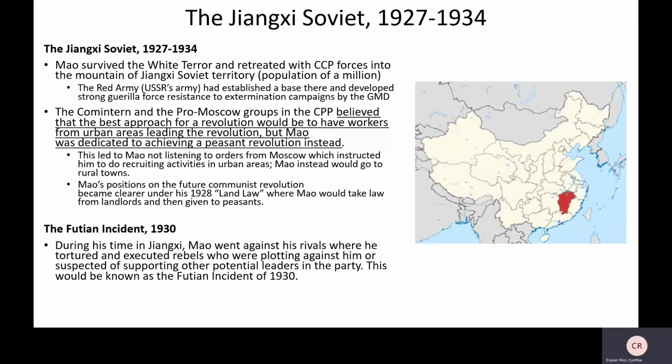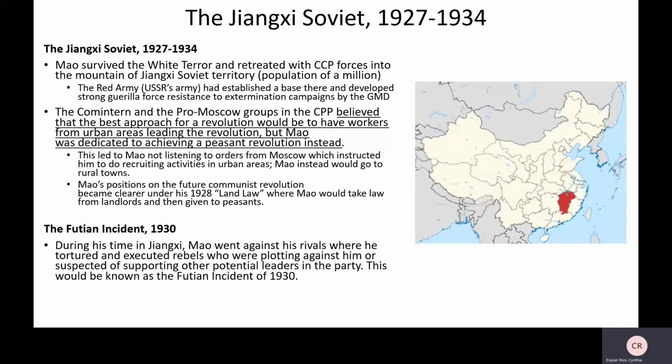So Mao's position on the future communist revolution became clearer under his 1928 land law, where Mao would take land from landlords and then give it to the peasants. I'll correct that in your notebook. I don't know why that says law. And then the Fujian incident, 1930.